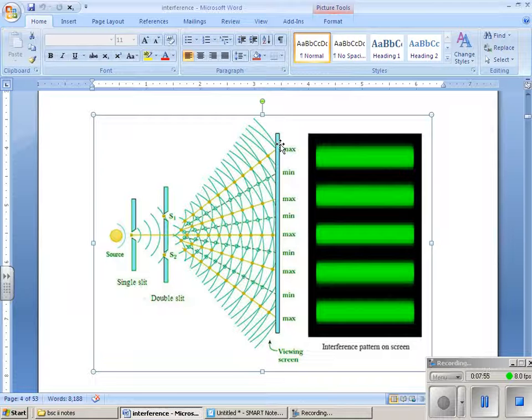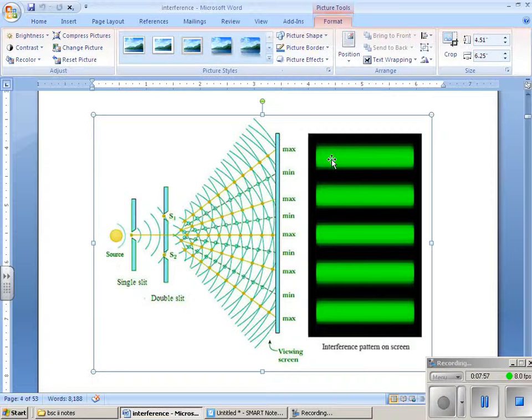We are placing a screen here. On the screen we can see this green one is the bright fringe. This is the dark fringe. That means constructive interference is taking place at the points of yellow color. This will show us the constructive interference, where we can see bright light. This will show us the destructive interference, where we are getting darker lines. So alternating dark and bright fringes we can see using this Young's double slit experiment.